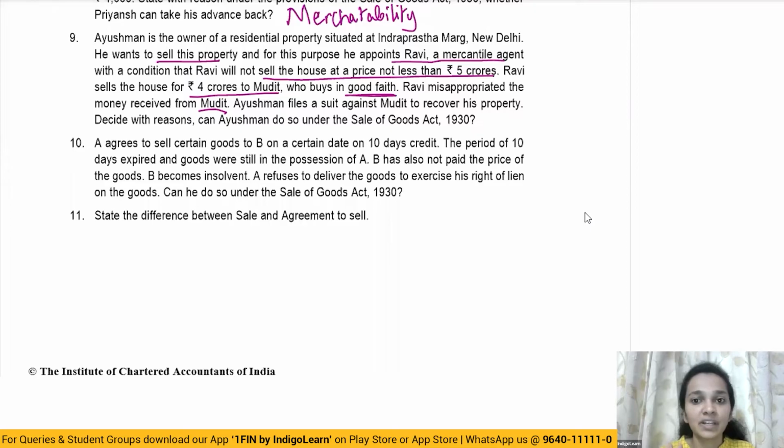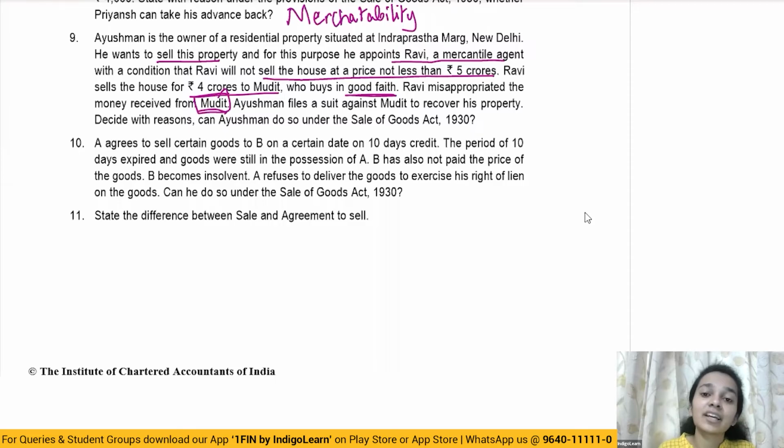So here what has happened, the sale is being made by a mercantile agent. A mercantile agent is basically a person who is appointed by the seller, acts on behalf of the seller, has the possession of the property of the seller with the seller's consent, and any person who is purchasing anything from the mercantile agent will get a good title to the goods which are being sold. So in this situation, Ayushman cannot recover the property from Mudit because Mudit has purchased the property in good faith.